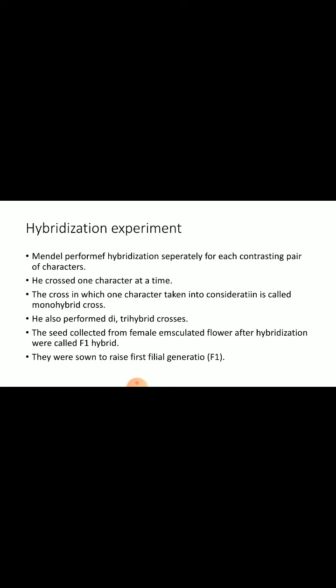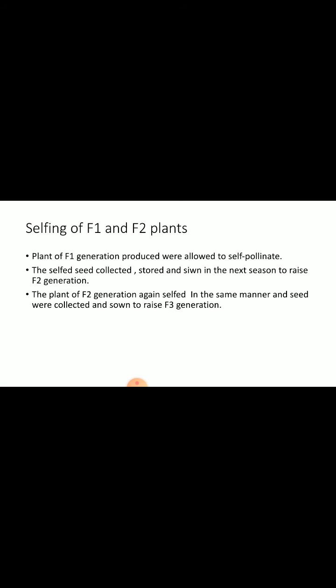Hybridization experiment. Mendel performed hybridization separately for each contrasting pair of characters. He crossed one character at a time. The cross in which one character is taken into consideration is known as a monohybrid cross. He also performed di- and trihybrid crosses, meaning he selected two or three different characters and crossed them. The seeds collected from the female emasculated flower after hybridization give the F1 hybrid plants. They were sown to raise the first filial generation.